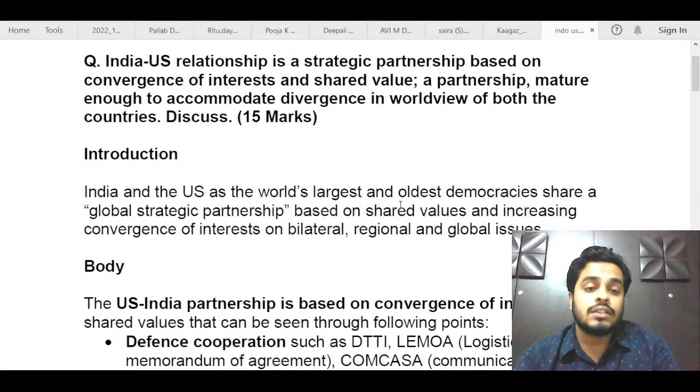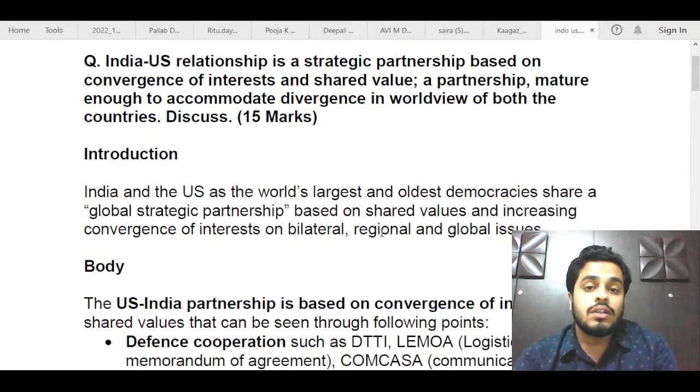So we could have mentioned that India and the US are the world's largest and oldest democracies, and they share a global strategic partnership. So in just one line, you are giving out two facts, and the introduction will be crisp, finishing in one statement. As you had a lot of content, we cannot write a longish introduction here.